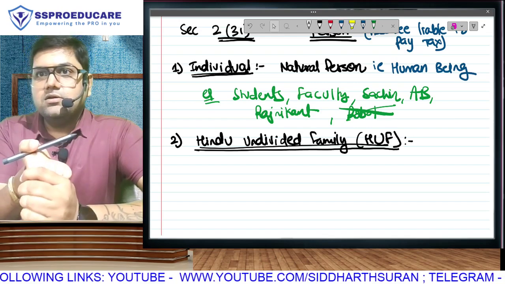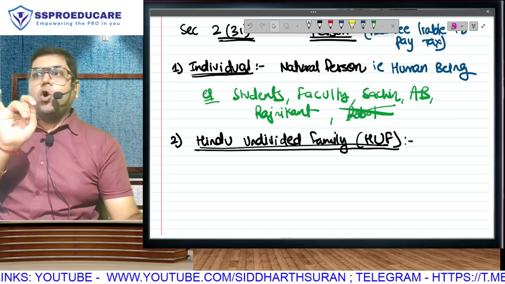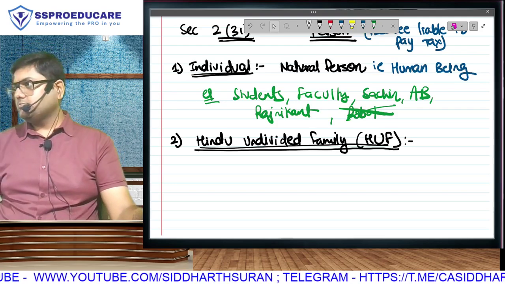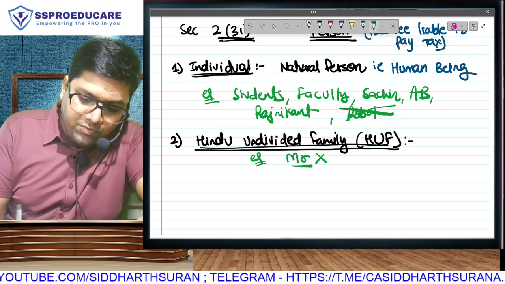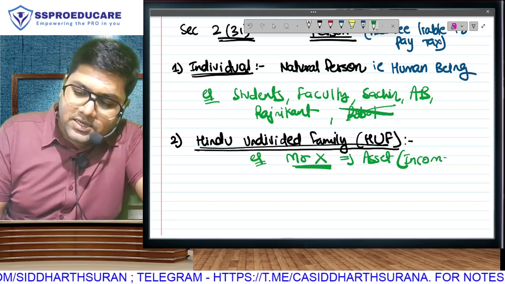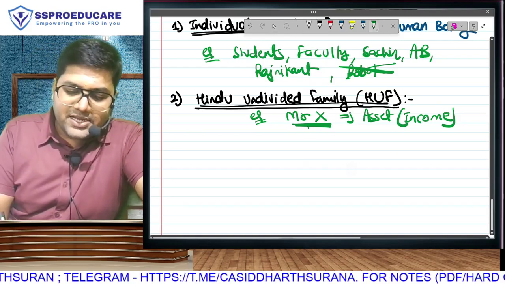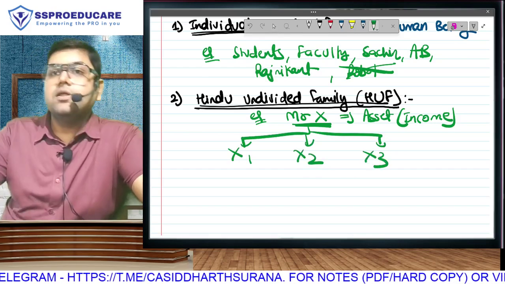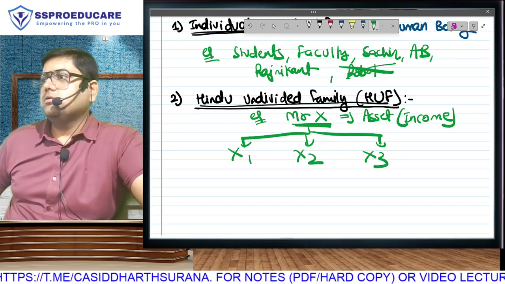Hindu Succession Act. As per the Hindu Succession Act, 4 generations of a Hindu male, 4 generations of a Hindu family have got right over family assets. For example, if Mr. X, a Hindu male, has got any asset, and that asset is obviously generating income, who is going to get share from this? Mr. X, obviously. Mr. X will have some children, X1, X2, X3. Are Mr. X's children X1, X2, X3, no? They will get share